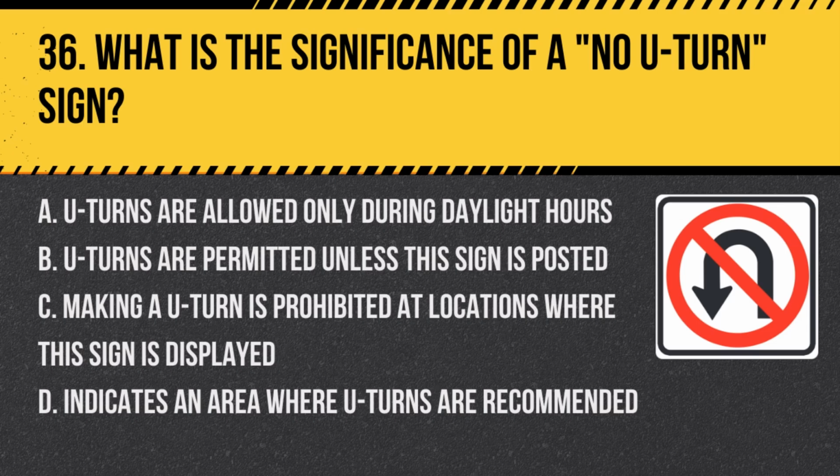What is the significance of a no U-turn sign? A. U-turns are allowed only during daylight hours. B. U-turns are permitted unless this sign is posted. C. Making a U-turn is prohibited at locations where this sign is displayed. D. Indicates an area where U-turns are recommended.